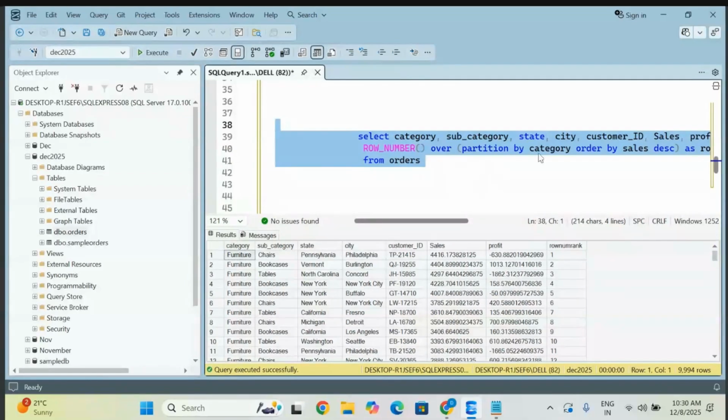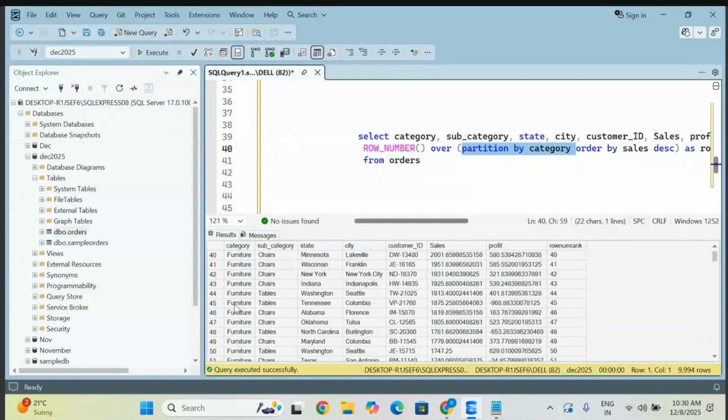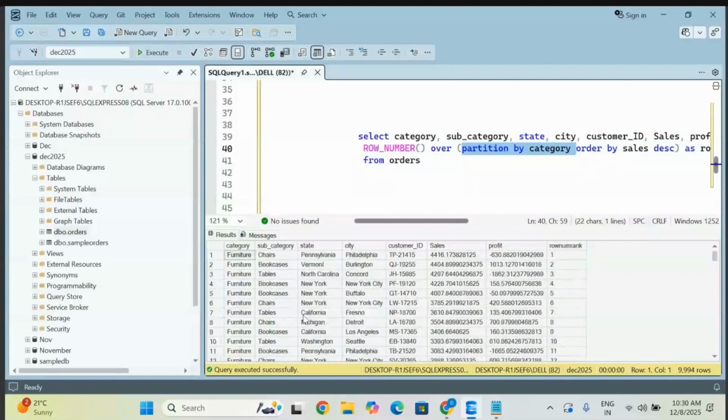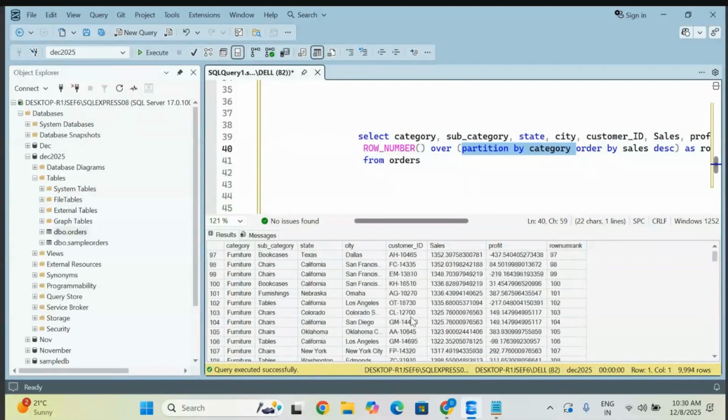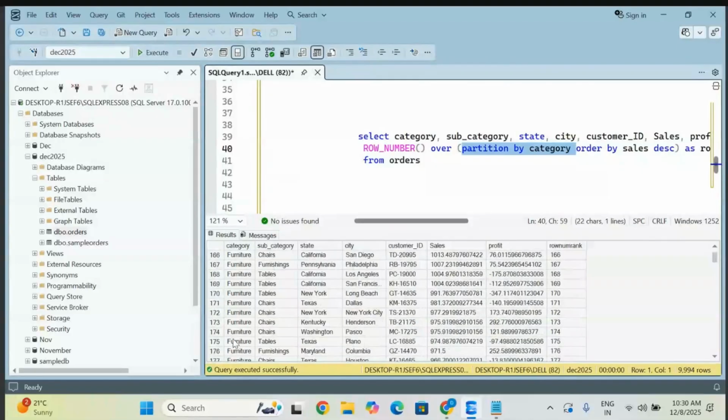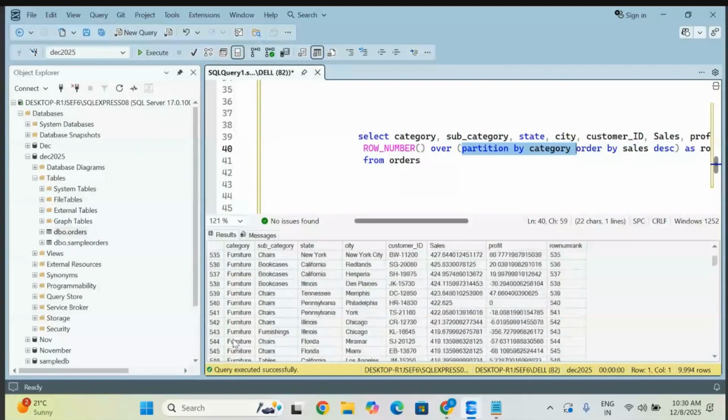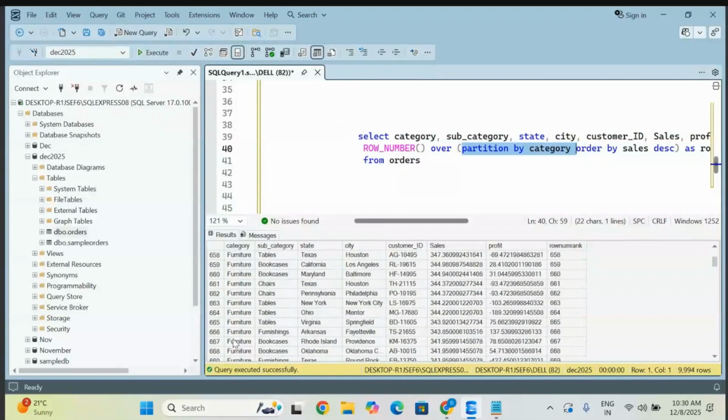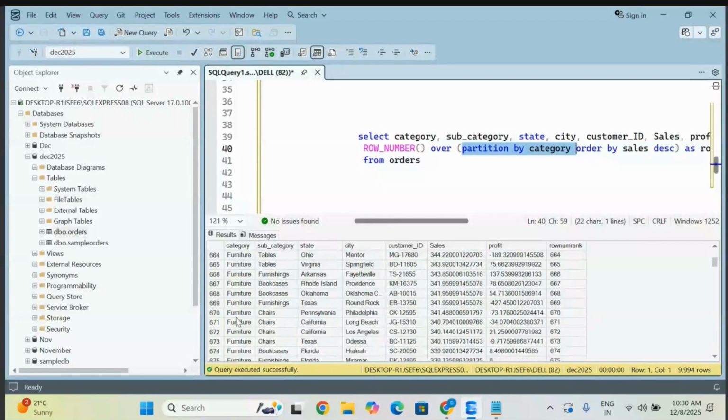Based on what you are making the partition, based on your category. So observe, this is how all similar items are at one place, and it gives you the rank for that. Then the next group's rank. Observe here, after this item only it is going to change. Don't consider that every item is going to give you a separate rank.